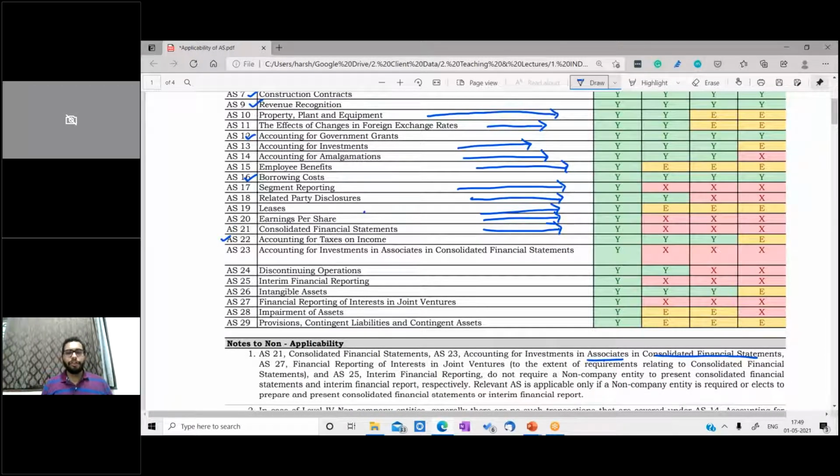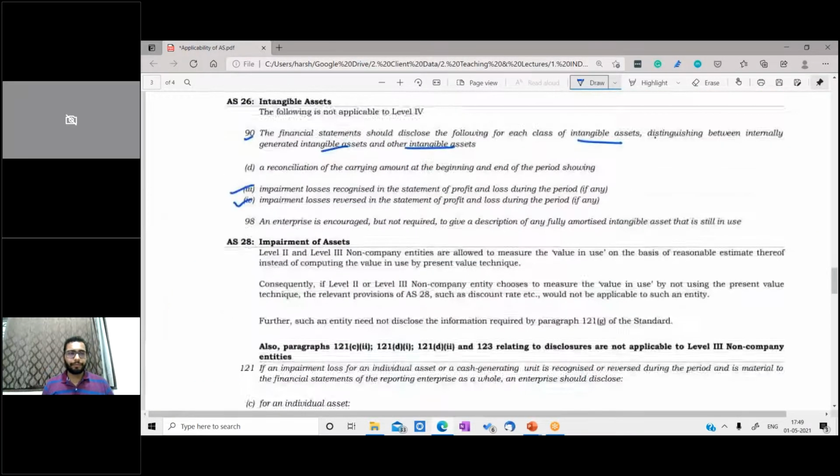Financial reporting of interest in joint ventures is not applicable to level 2, level 3, and level 4 entities. Again, for impairment of assets, there is an exemption for level 2 and level 3 entities. This standard is not applicable for level 4 entities. And for provisions, contingent liabilities and contingent assets, there is an exemption for all the three entities. We'll discuss the AS 28 and AS 29 exemptions.